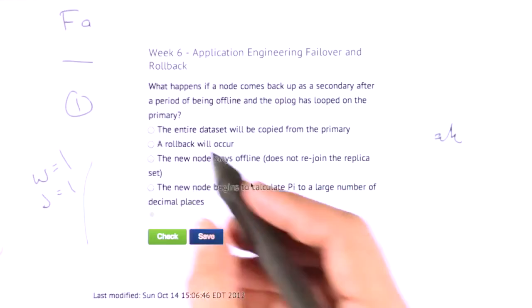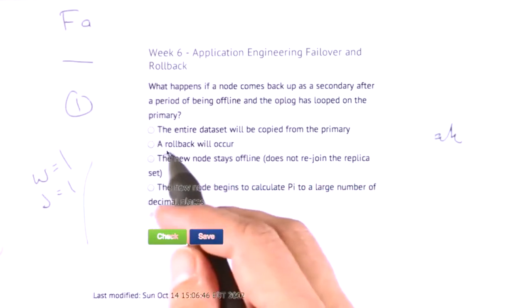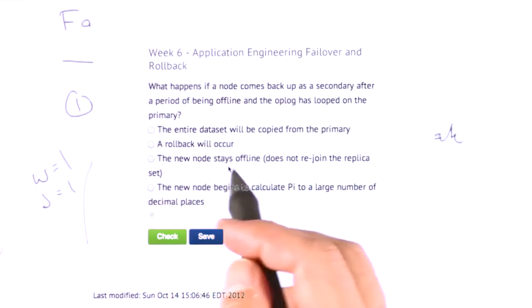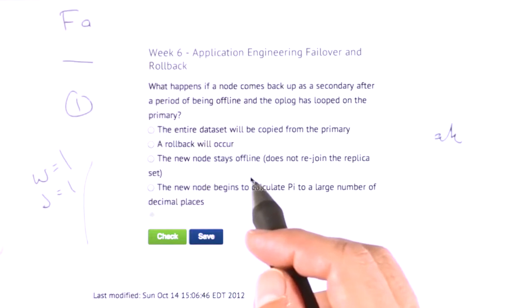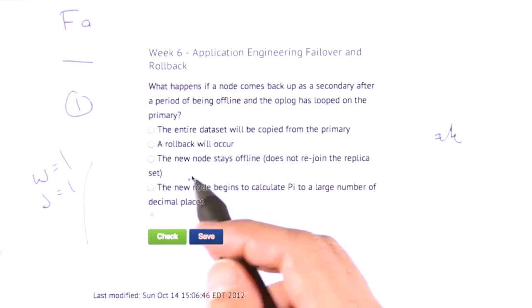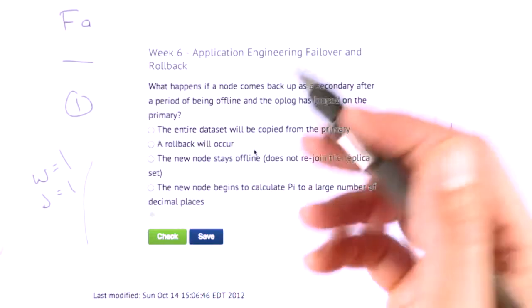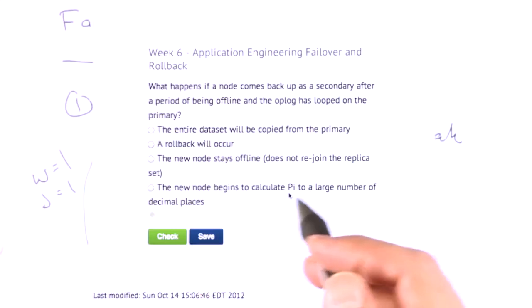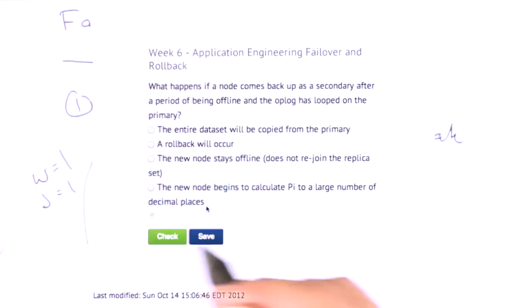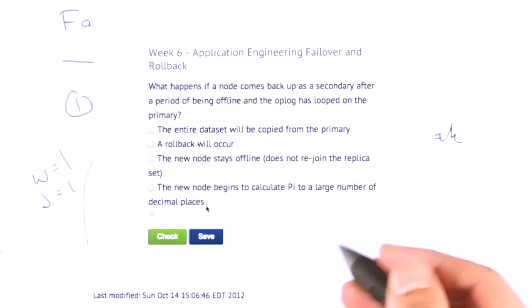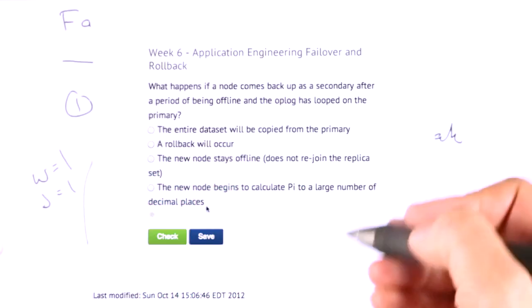And the choices are: the entire data set will be copied from the primary, a rollback will occur, the new node stays offline and does not rejoin the replica set as a secondary, or the new node begins to calculate pi to a very large number of decimal places. So what do you think happens in this situation where the op log, the capped collection, loops?